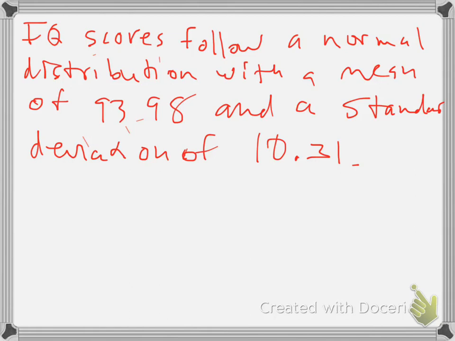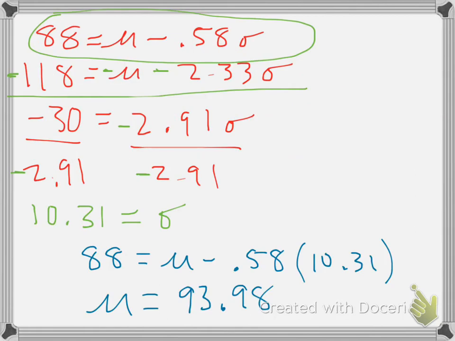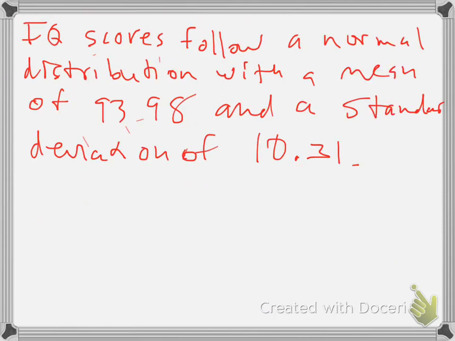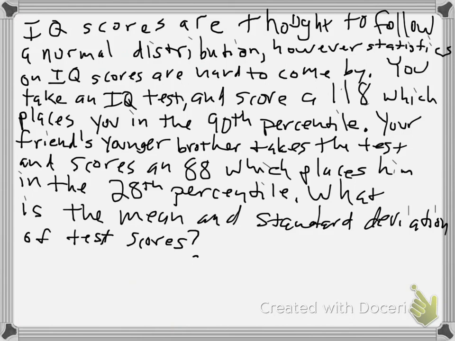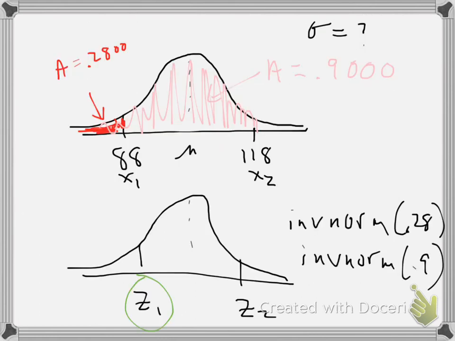Just one big warning I want to make about this problem is we were able to find the mean and standard deviation essentially with two scores, knowing the score and the percentile. But this was stated in the problem, IQ scores are thought to follow a normal distribution. A lot of times we make this assumption because we know a lot of things do follow a normal distribution, but just realize it's really just an assumption.